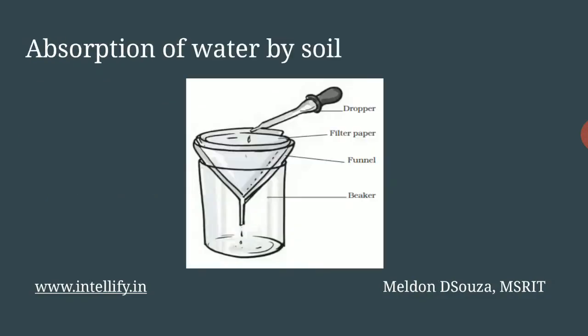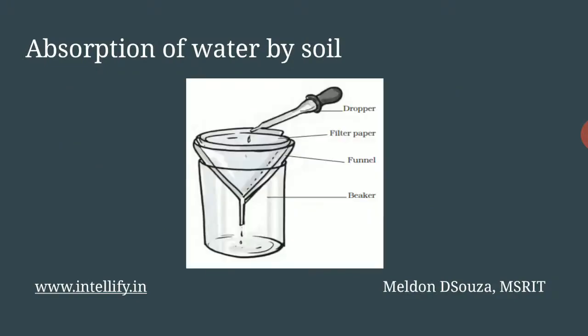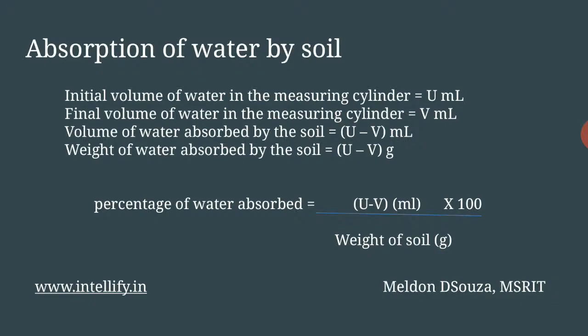Yes, so this was the basic experiment. Now coming to the formula, how do we calculate this? As I told you, we consider the volume of the water which is being added, that is the initial volume which is being added to the soil mixture using the dropper. After that, the final volume which is being collected in the beaker at the bottom of the funnel. So the volume which is being added is called U, whereas the water which is being collected is referred to as V.